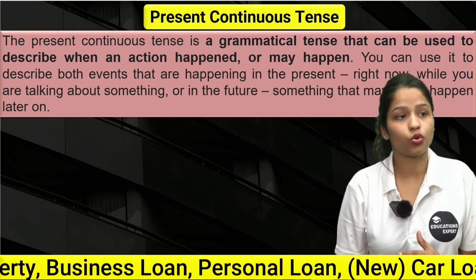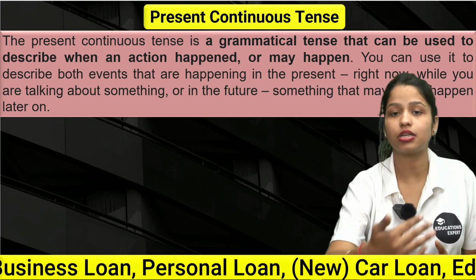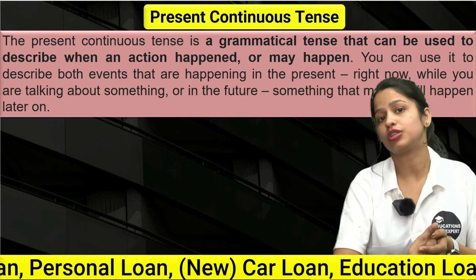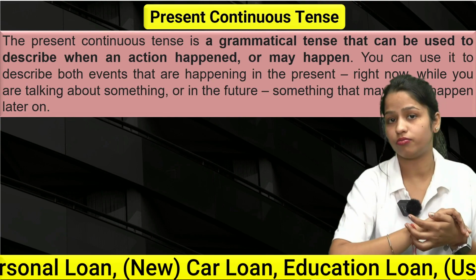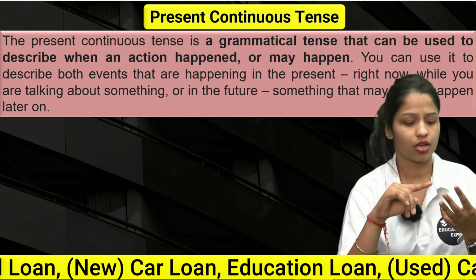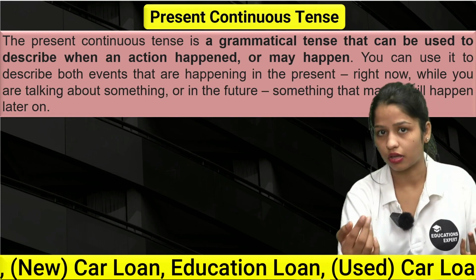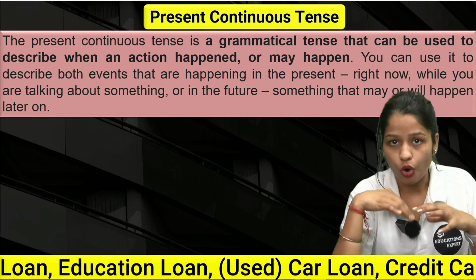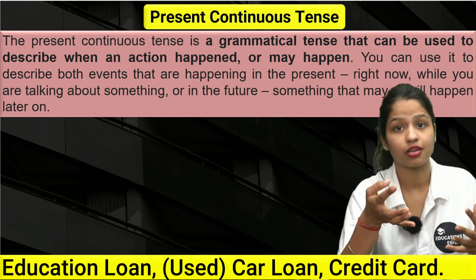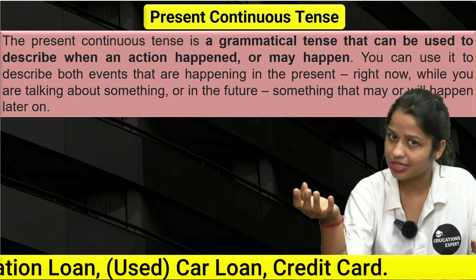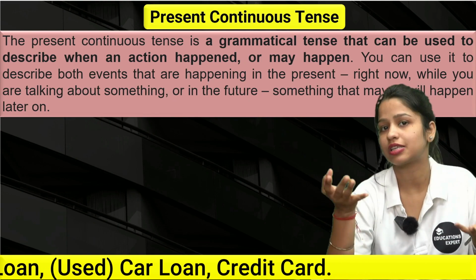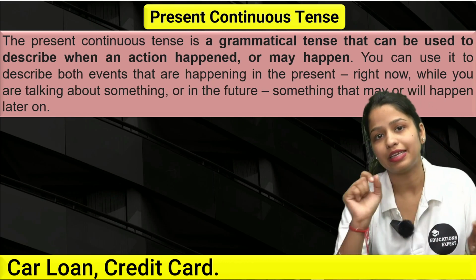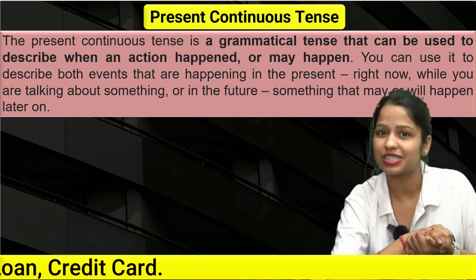And something that will happen, what? That is going to happen. That I'm going to teach you the present continuous tense in detail, related to uses, signal words, sentence structures and everything, right? So all of these things come in what? The present continuous tense. This is what we are going to discuss in present continuous. If you are left with any doubt, let's clear it out with some examples.